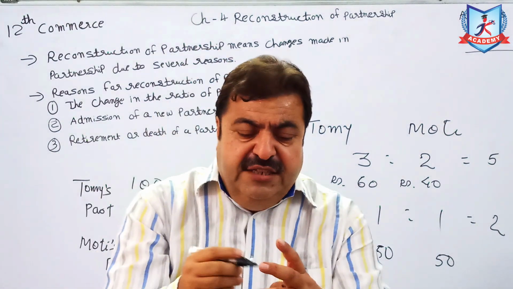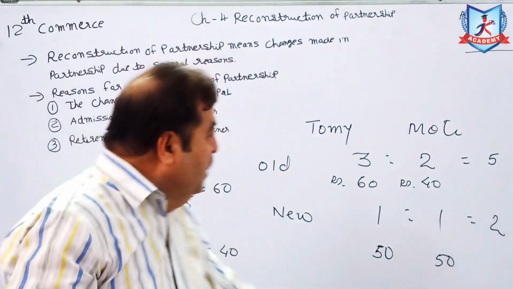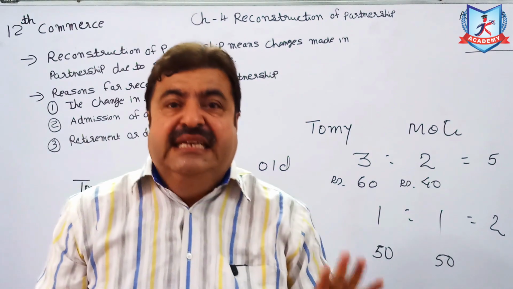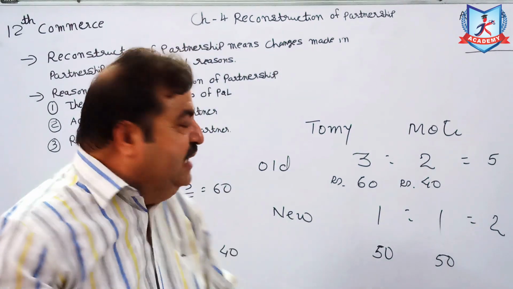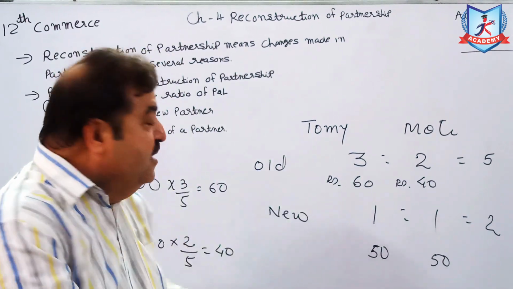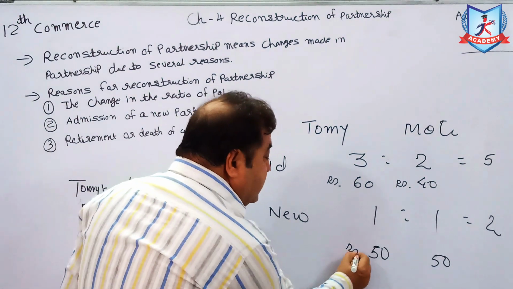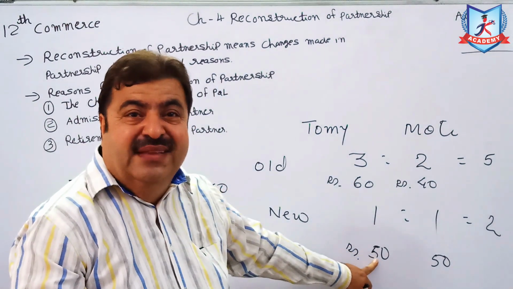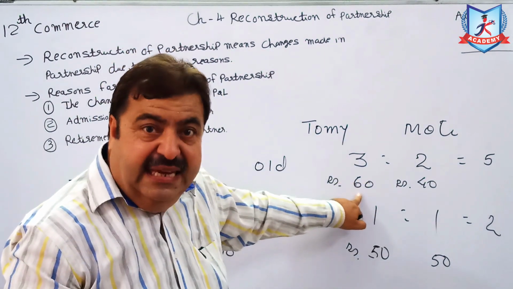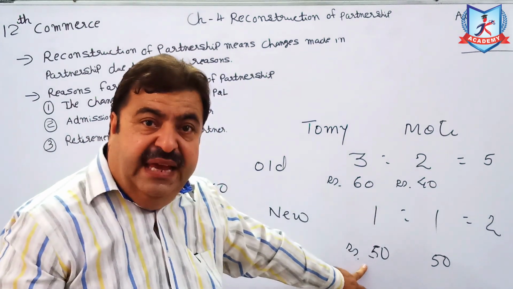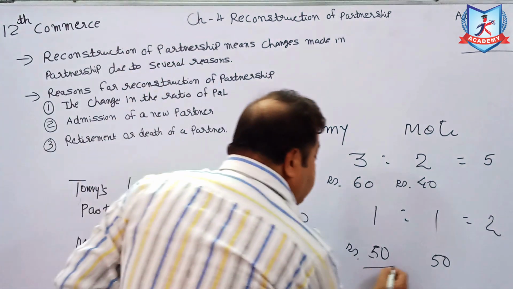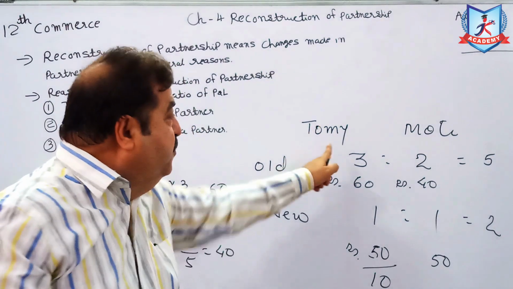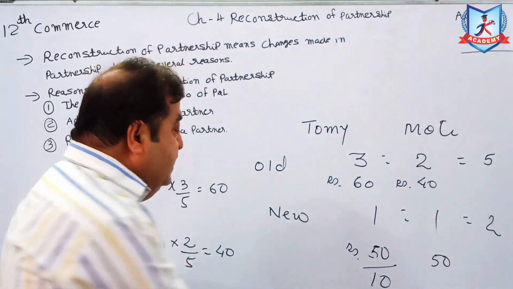Now dear friends, you compare how much Tommy was getting earlier. He was getting 60 rupees earlier. Now he is getting 50 rupees. So 10 rupees for Tommy is what? It is sacrifice.